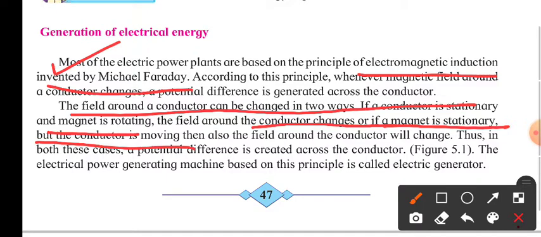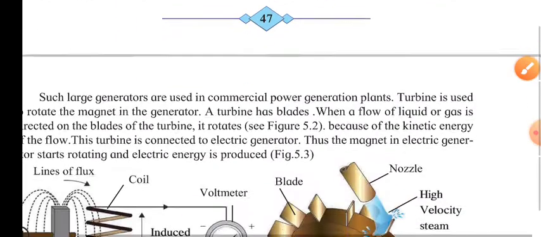In simple words, if there is a change in a magnetic field and a coil is placed in that continuously changing magnetic field, then current will be induced in the coil. The same concept is used in the generation of electricity. For that, they have given the picture here.